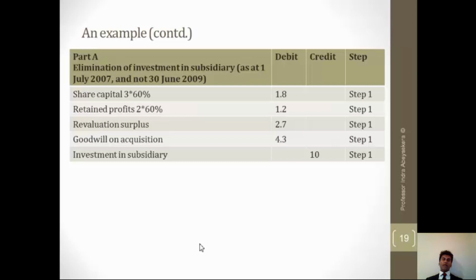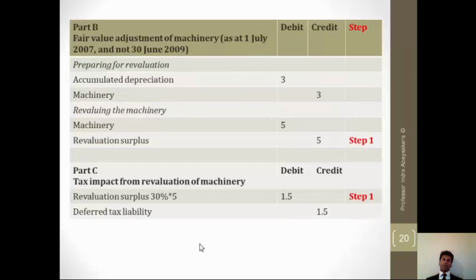As we can recall the steps, the first thing that we have to do in consolidation is the fair value adjustment. The second thing is the elimination of investment entry. So before doing this part A, elimination of investment entry in subsidiary, you got to do part B, that is fair value adjustment.